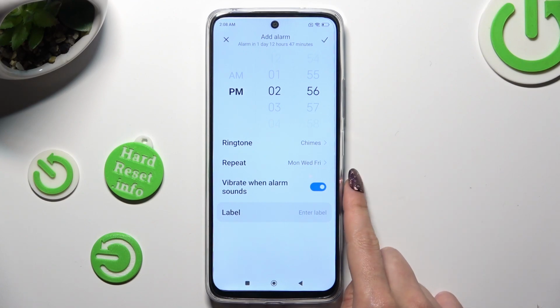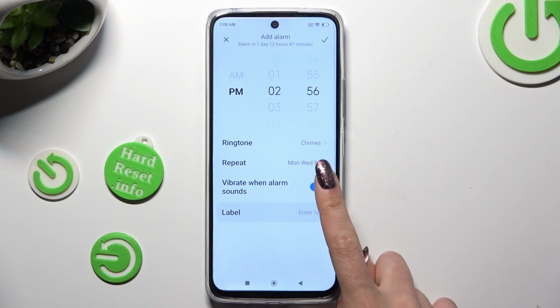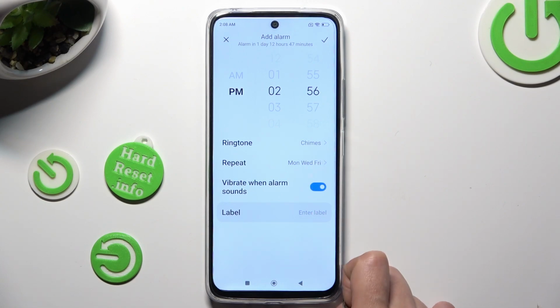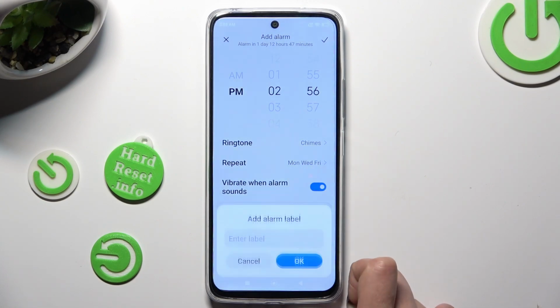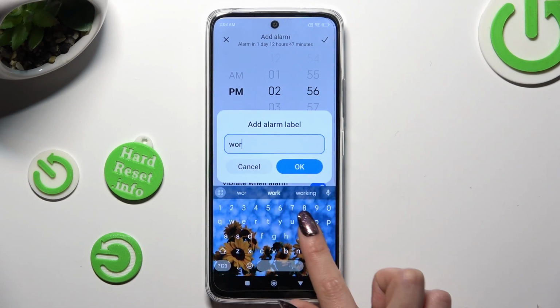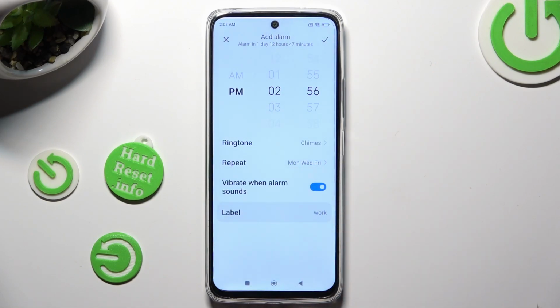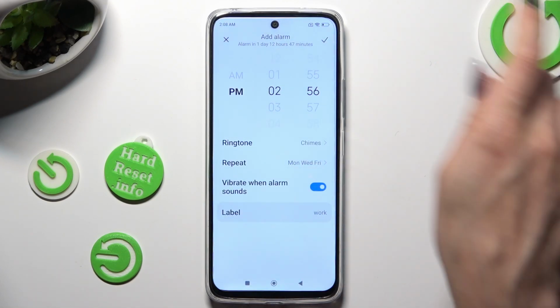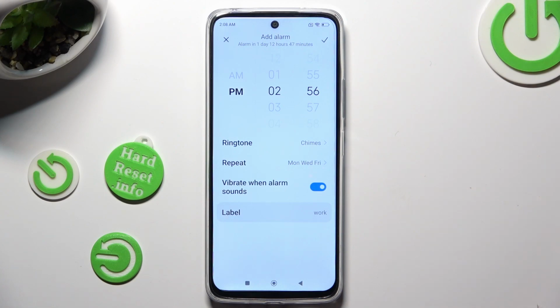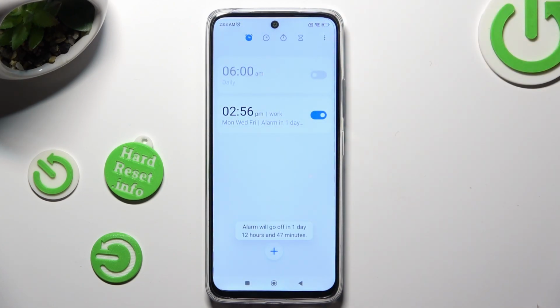Lastly, tap on this switcher next to Vibrate when alarm sounds to manage vibrations, and click on Label to label your alarm however you wish to. Hit OK, and to save your new alarm, select this check mark at the top right corner of it. As you can see, mine was successfully created.